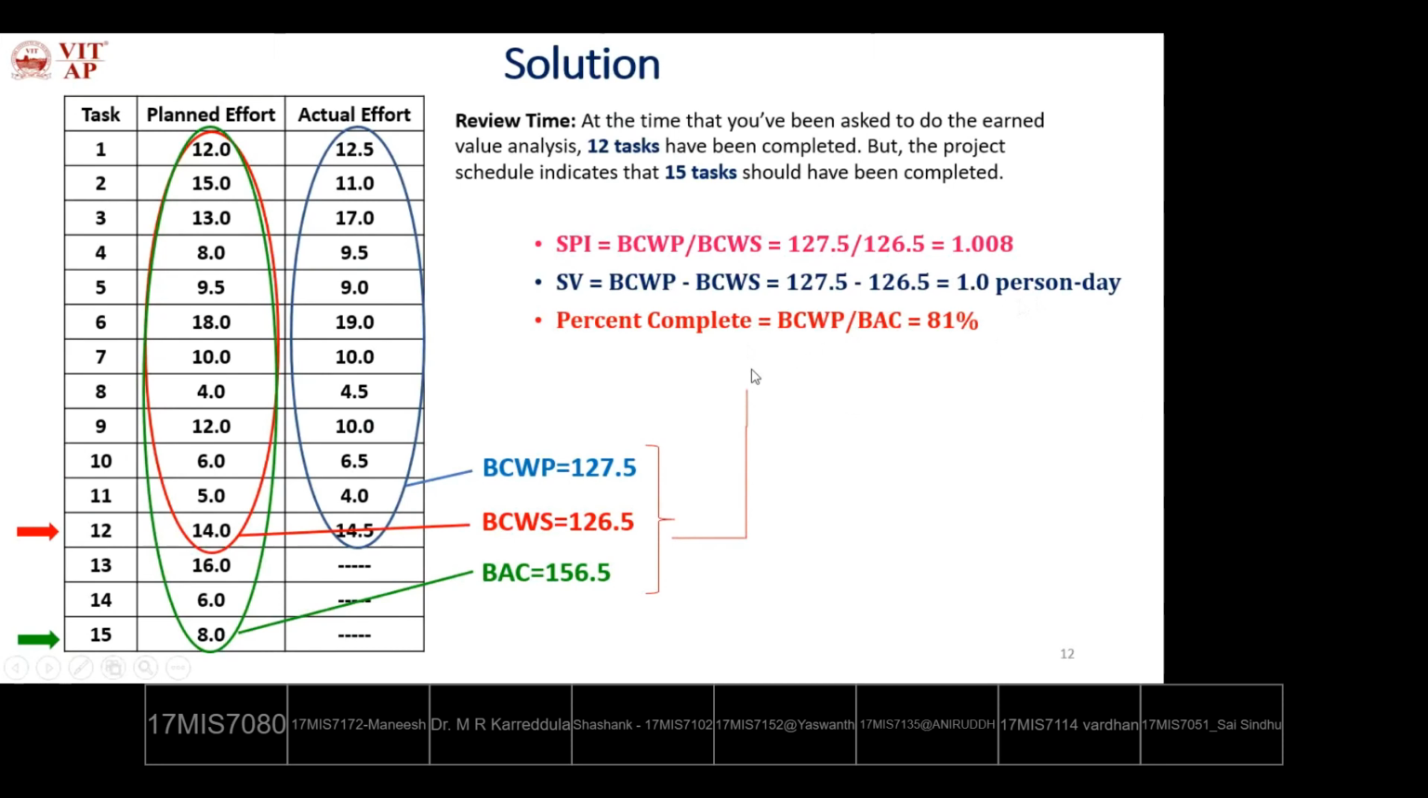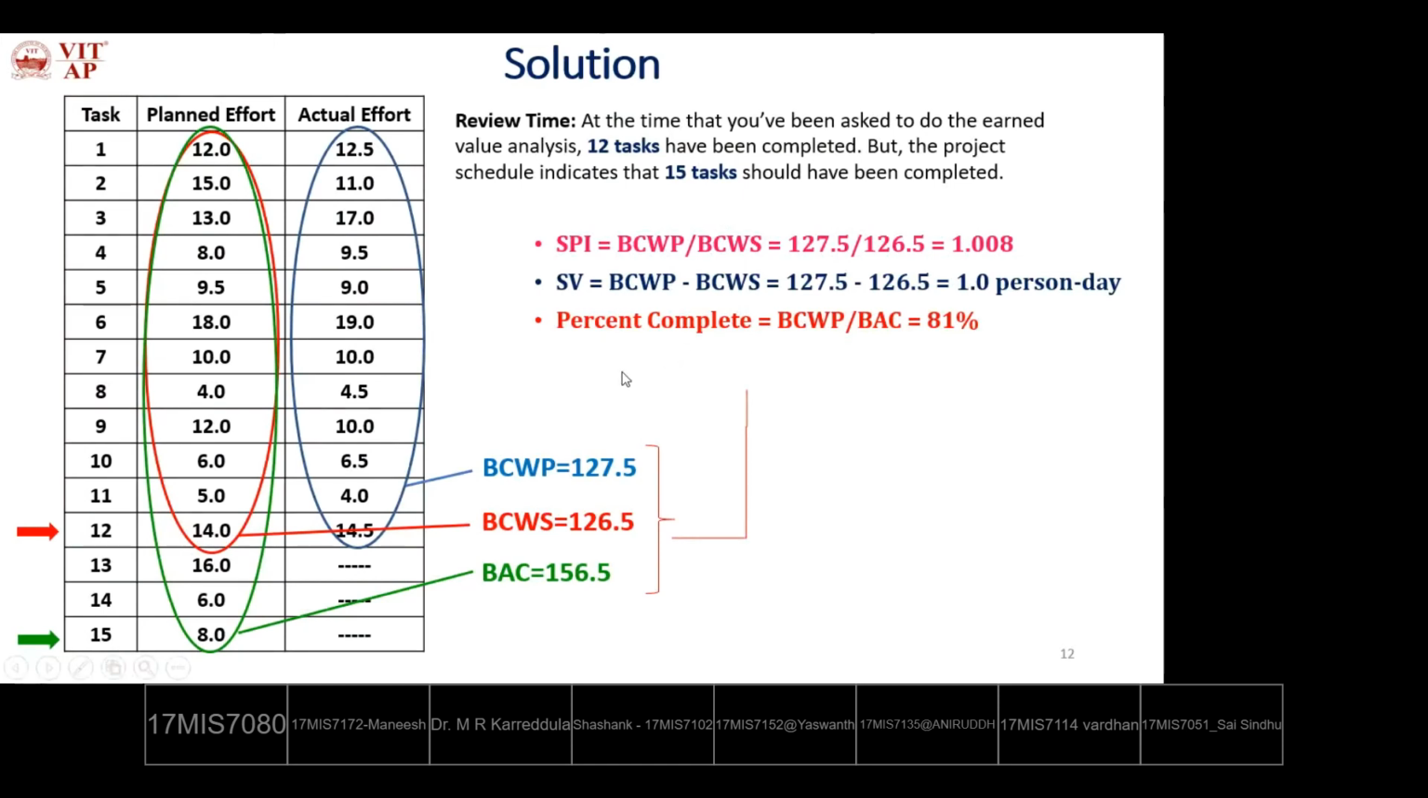Then percent completed. How much percentage is completed? BCWP divided by BAC. 81% of the work is finished at the time of review. Actually 15 tasks are planned, but 12 tasks are finished. That is 81 percent of the work completed. So in this way we have to calculate the remaining parameters.